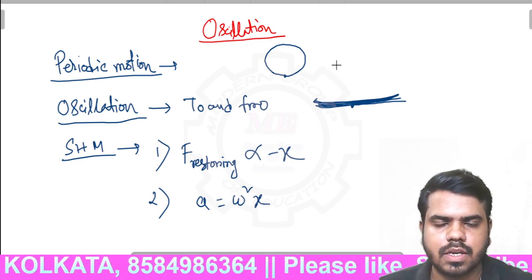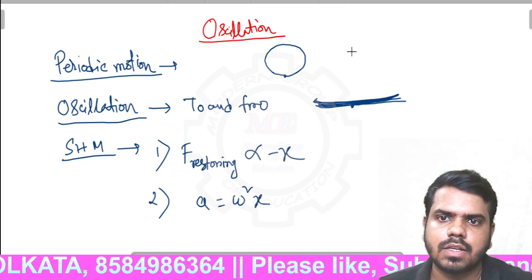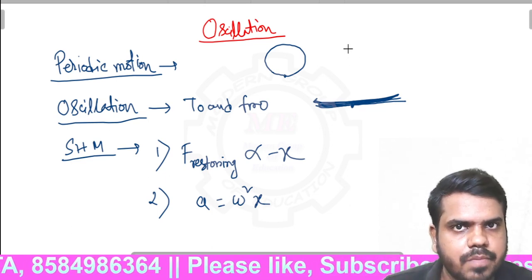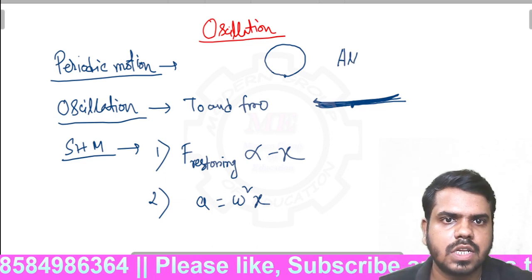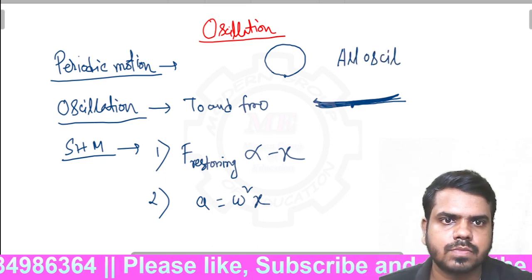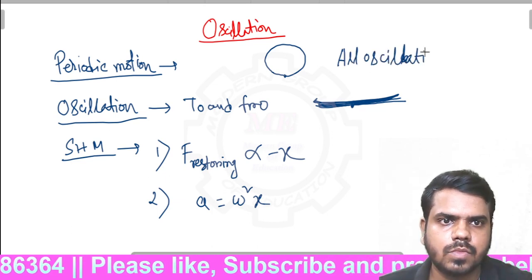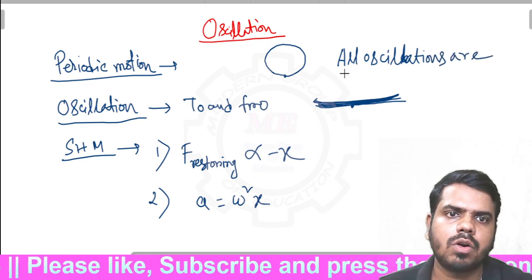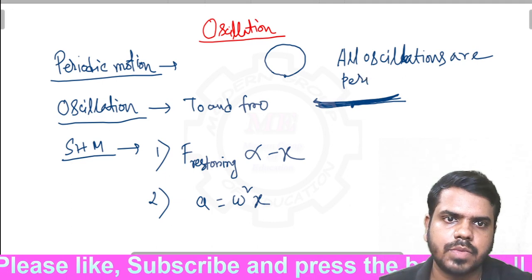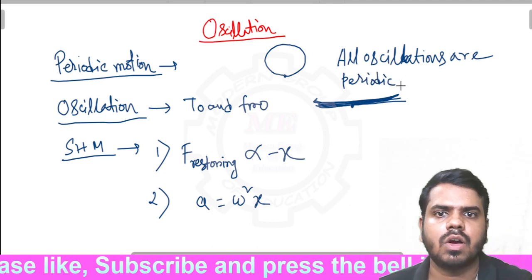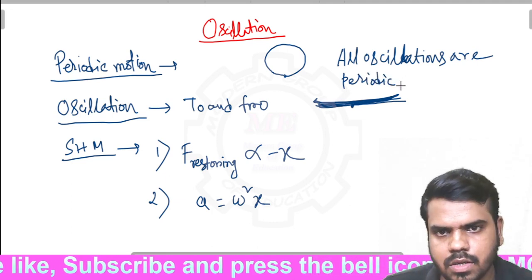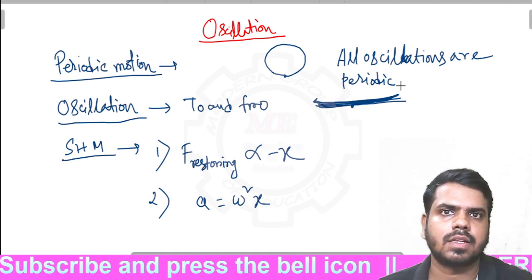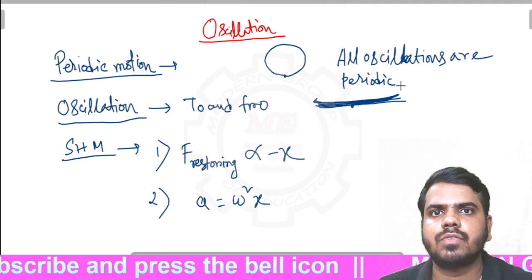Now you can say that all oscillations are periodic motions. All oscillations are periodic motion, but all periodic motions are not oscillation, because oscillation is a type of periodic motion, but in periodic motion the body will repeat its path after some time interval.